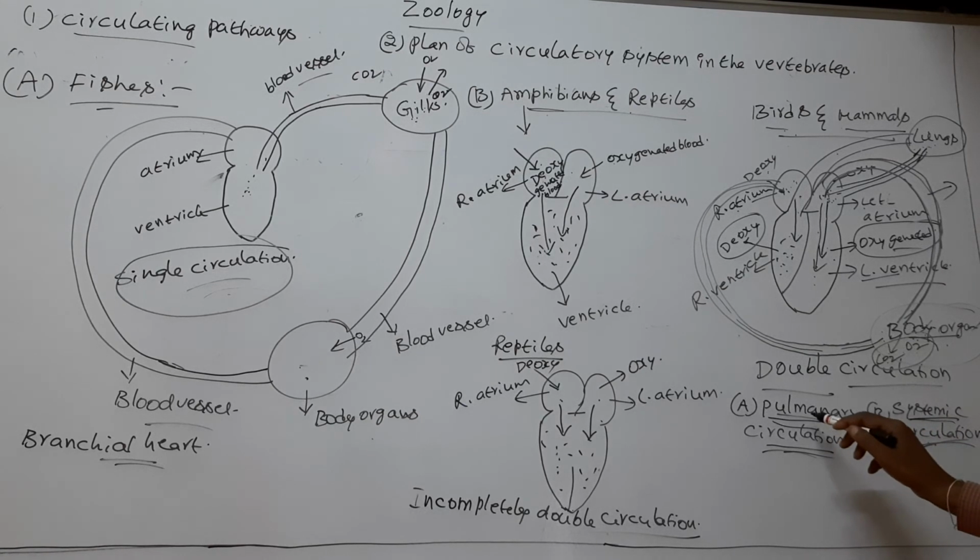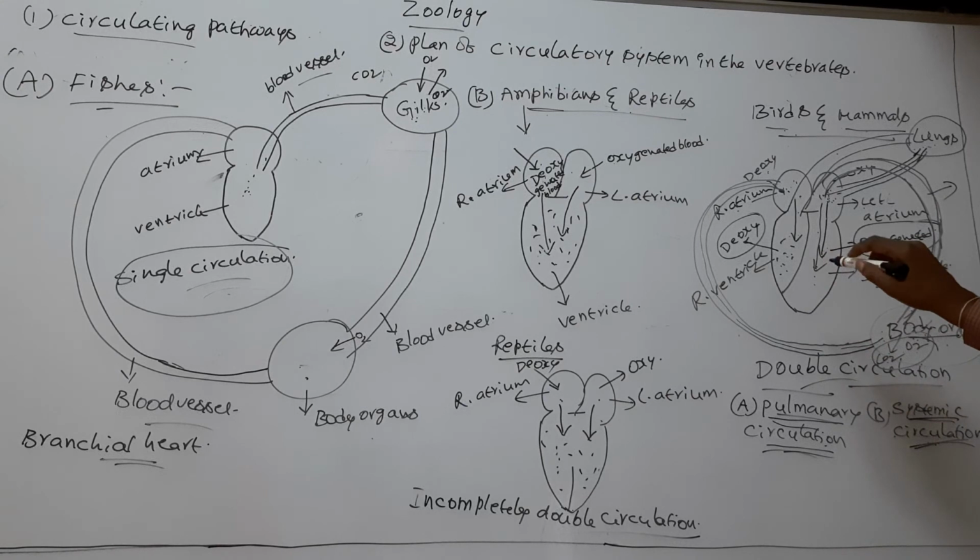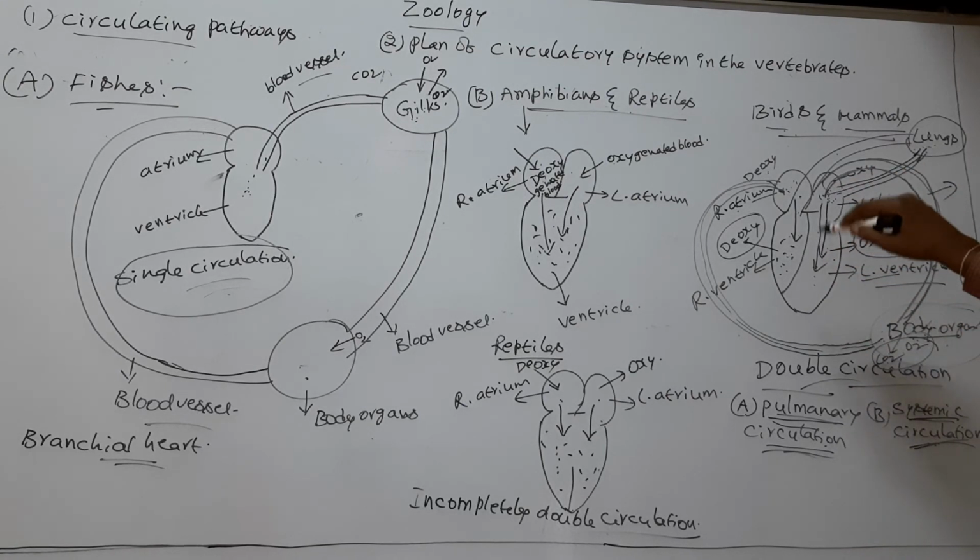So the pulmonary circulation and systemic circulation together form the double circulation.